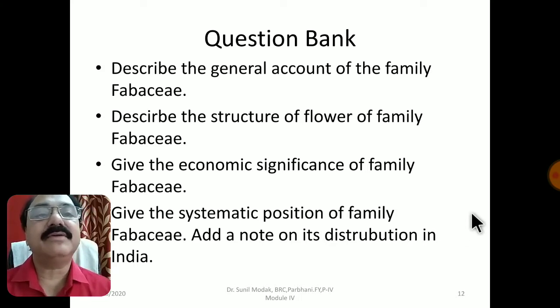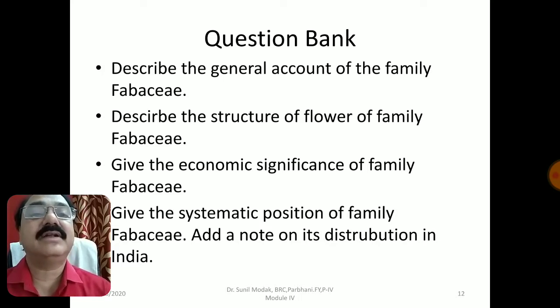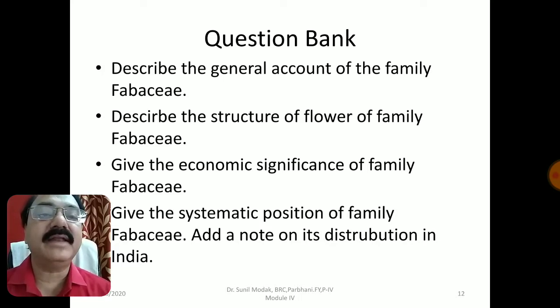If you study this particular family, and a question is asked, it could be asked like this: describe the general account of the family Fabaceae, and then describe the structure of the flower of the family. It is very typical. Economically important plants, that is what we have to write in the economic significance of this family, and give the systematic position of the family with reasons why it belongs to the Polypetalae and the order Rosales. We have to add the characters on that, okay?